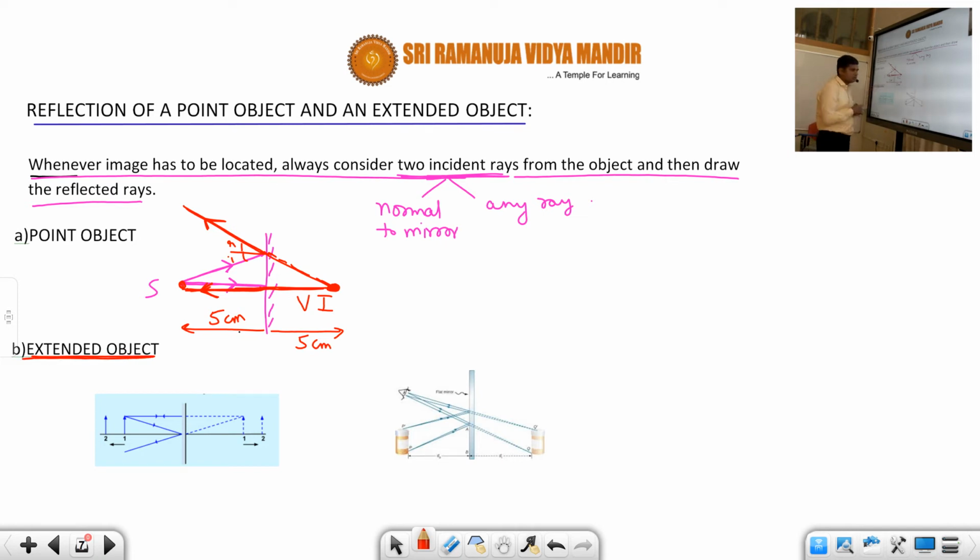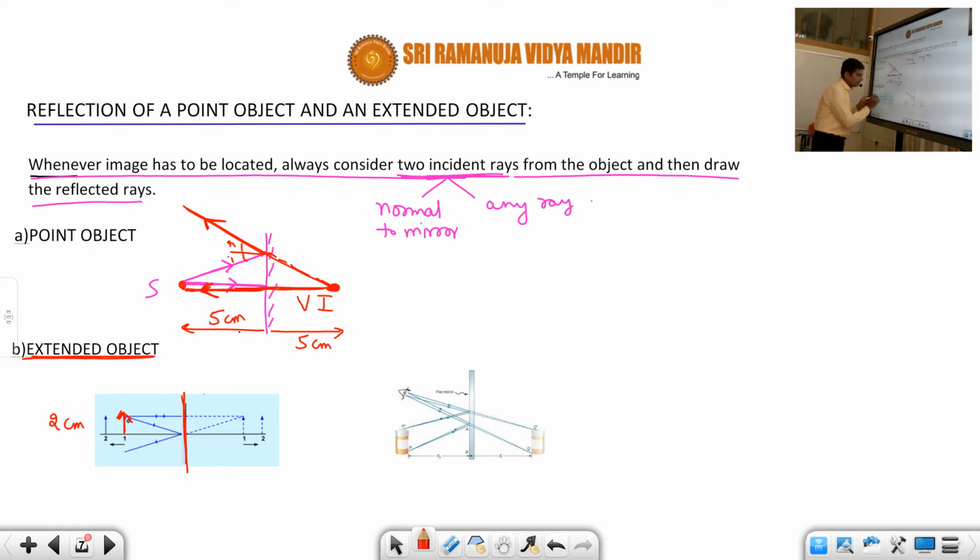Now suppose the object has some height like this. Suppose this is the object, which is 2 centimeters. Object height is 2 centimeters. Now this object is placed in front of a plane mirror. This is a plane mirror. Now how to locate the image and find the properties of the image of this extended object? How to locate the image, students? Same procedure. Whatever we adopted for the point object, here also the same thing.